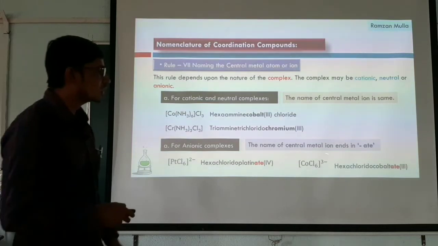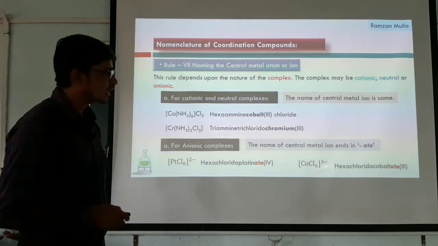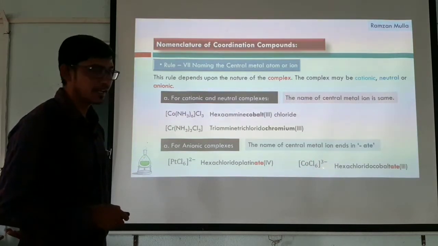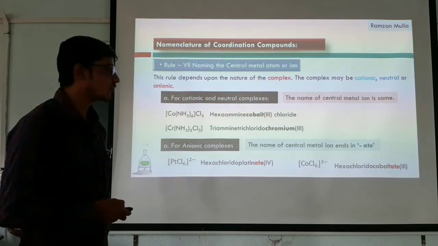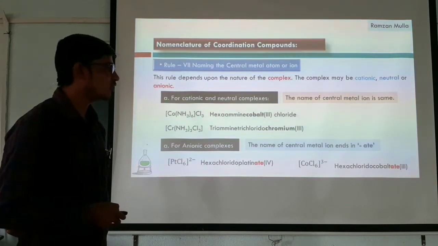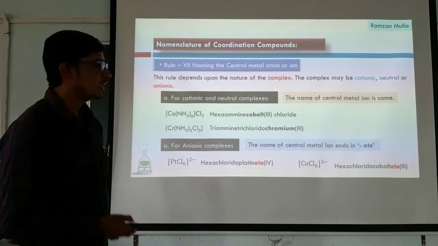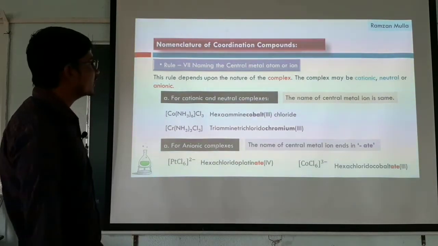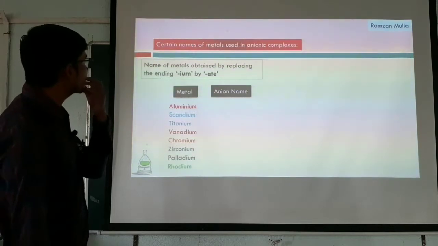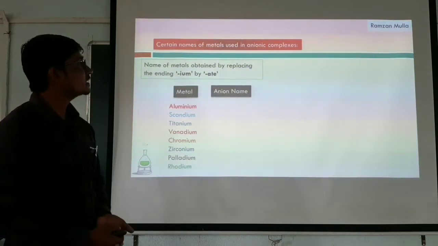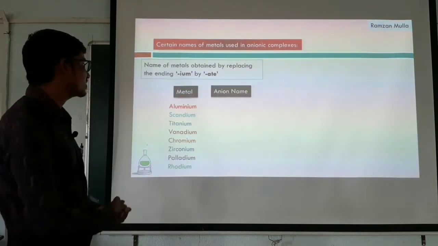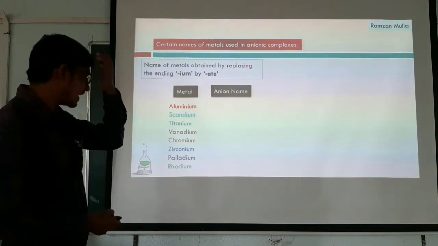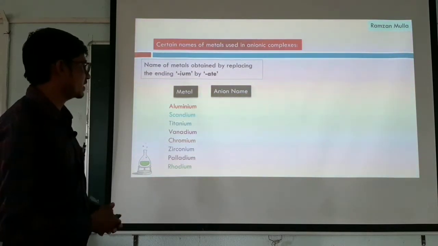Similarly, we have one more. Here we have a cobalt complex, and this cobalt complex again carries a negative charge. So here also we have to change the ending of cobalt. So it is hexachlorido cobaltate. Next are certain names of metals used in anionic complexes. Here I mentioned some of the anionic names of metals.